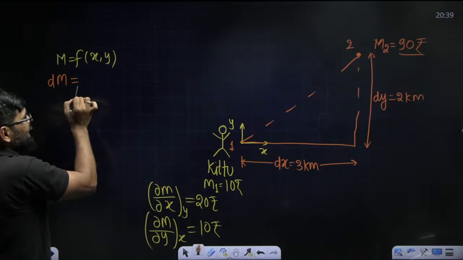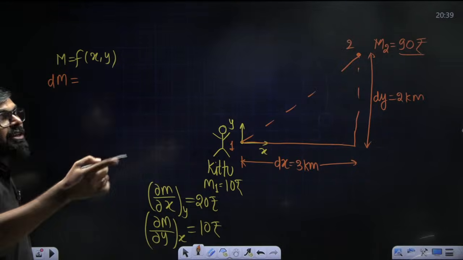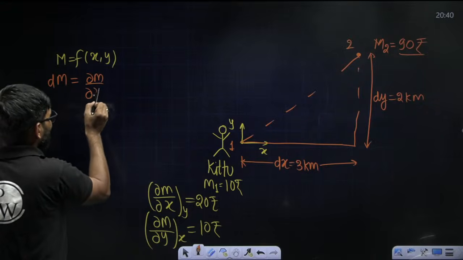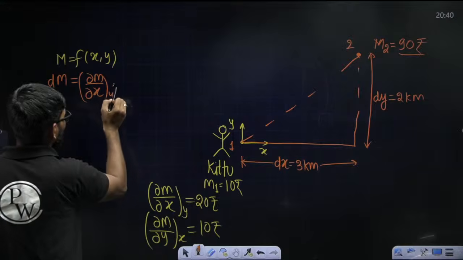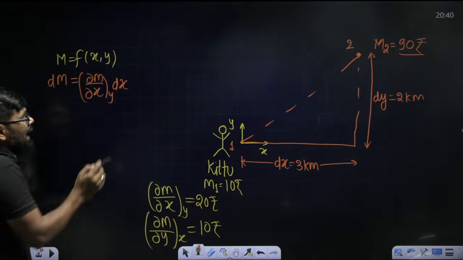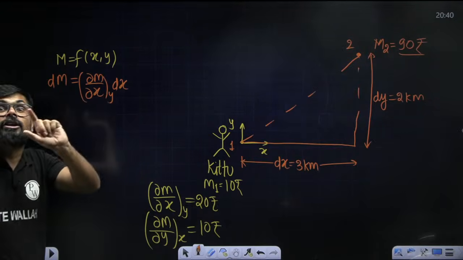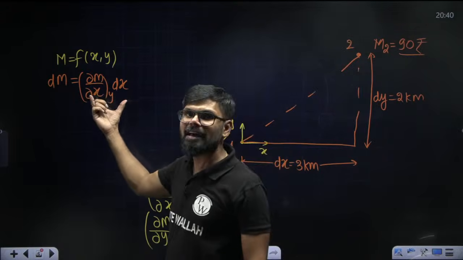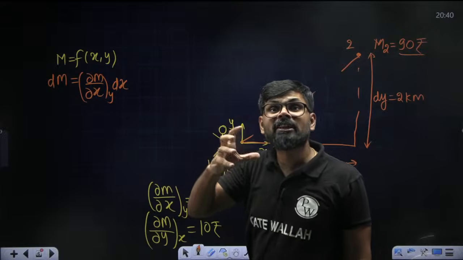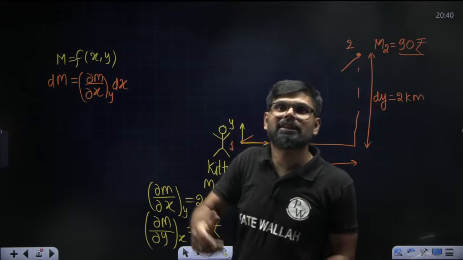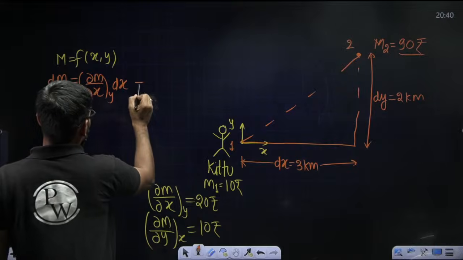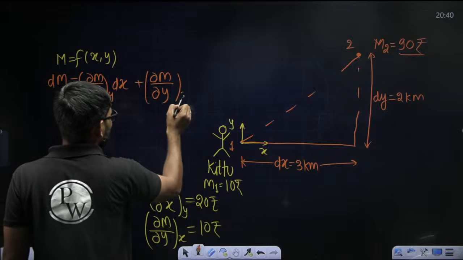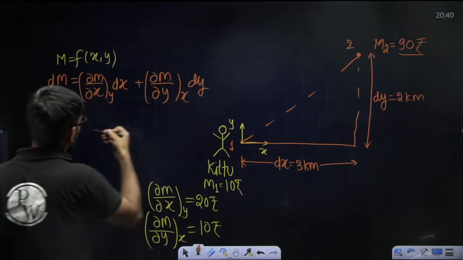So first we will calculate the change of money due to x, means dou M by dou x at constant y into dx, representing the amount of money he got due to change in x. Similarly, I can write plus dou M by dou y at constant x into dy.